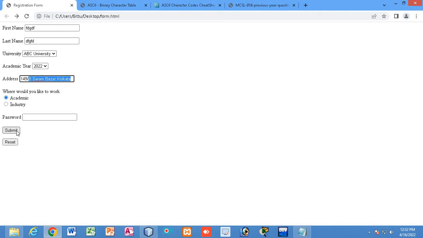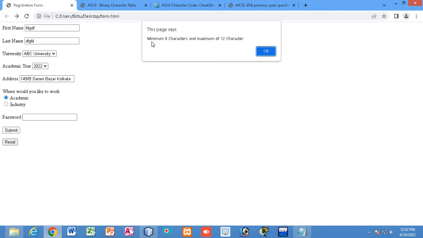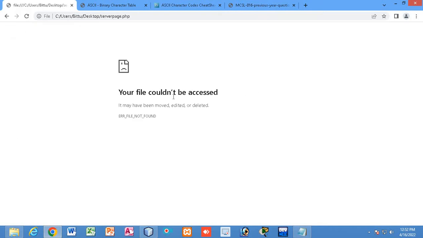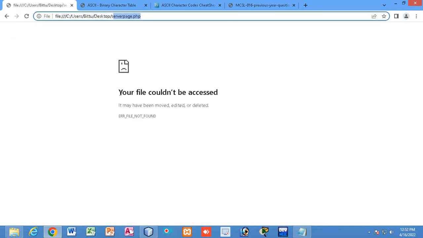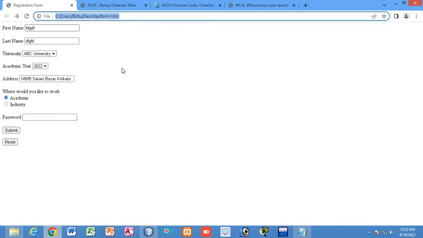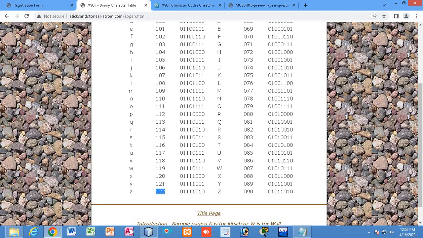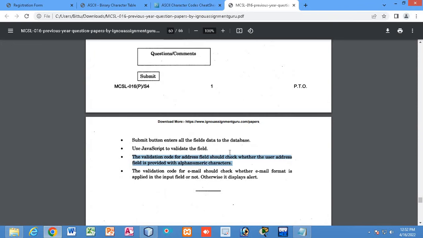Now if I click submit, you can see it is asking me to provide the password. That means this field is okay, focus has been shifted to password. So if I write the password, now I can move to the next page. This next page is not available, that is why it is showing your file could not be accessed. That means it is okay. So we have done the validation properly. I hope you have understood, right? So if this type of question comes in your exam, you can easily sort it out.